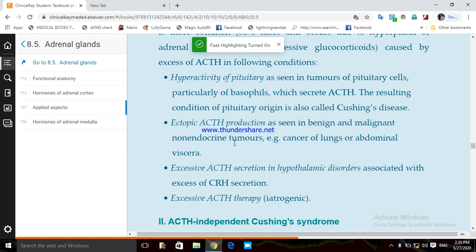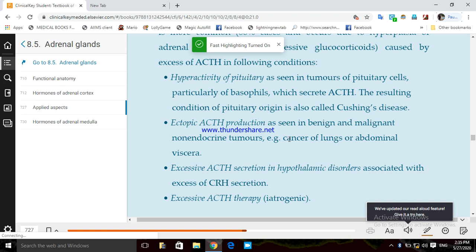The second is ectopic ACTH production. That means the ACTH is being produced not from the portion where it is naturally synthesized, but from another portion.